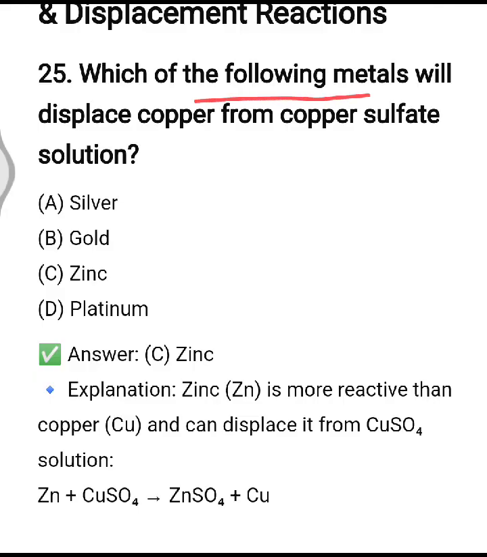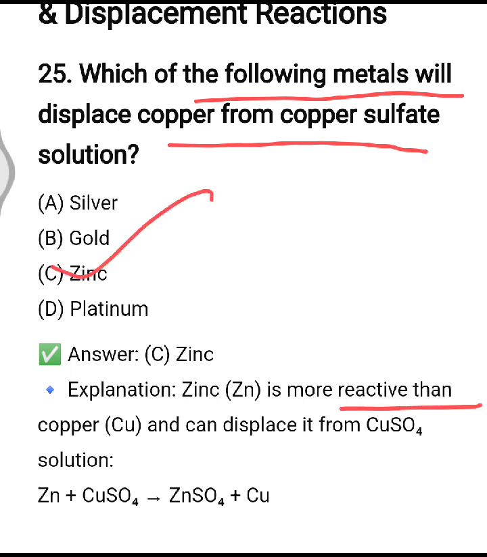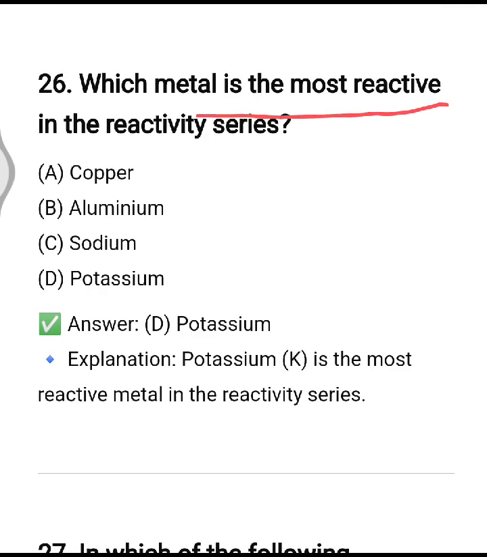Which of the following metal will displace copper from copper sulfate solution? So it is zinc, option number C. Zinc is more reactive than copper and can displace it from copper sulfate solution. Which metal is most reactive in the reactivity series? So it is potassium.